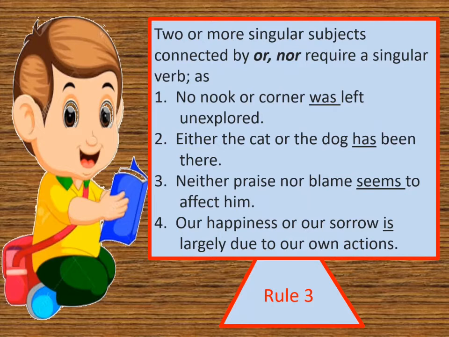Examples are, no nook or corner was left unexplored. Either the cat or the dog has been there. Neither praise nor blame seems to affect him. Next is, our happiness or our sorrow is largely due to our own actions. These are the correct uses of or and nor with the verb.